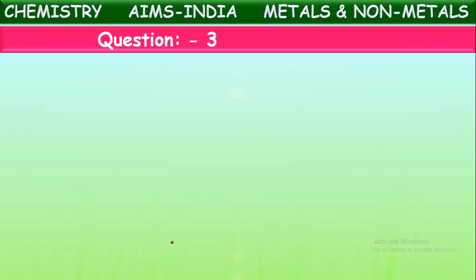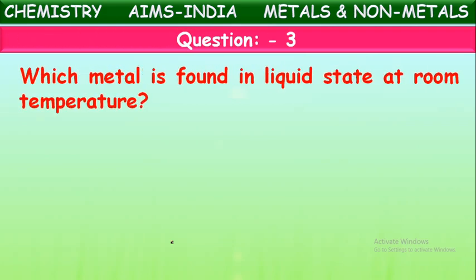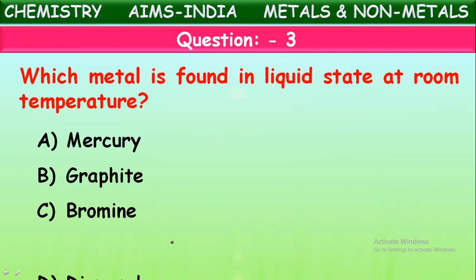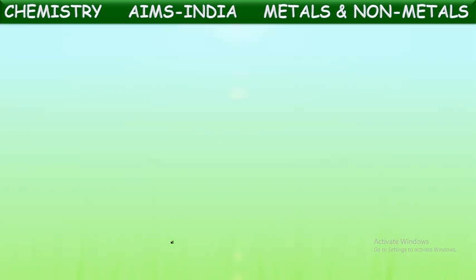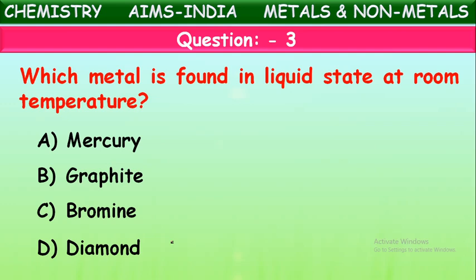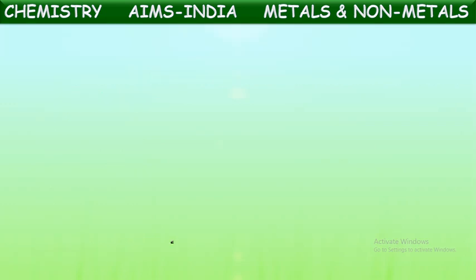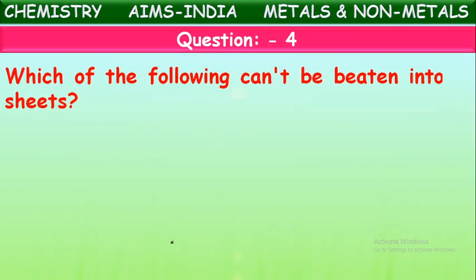Okay, next one. Which metal is found in the liquid state at room temperature? Mercury, graphite, bromine, diamond. Which metal? I think they have given a repeated question. No problem, let us go for the next question.